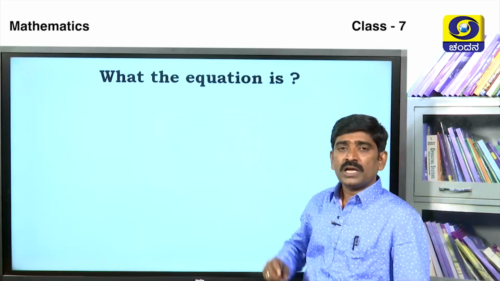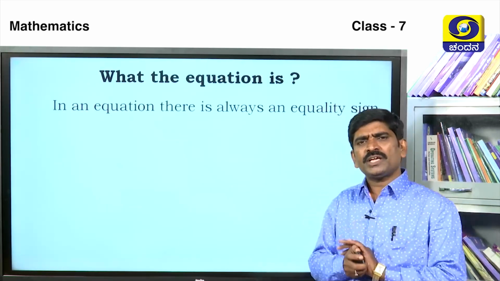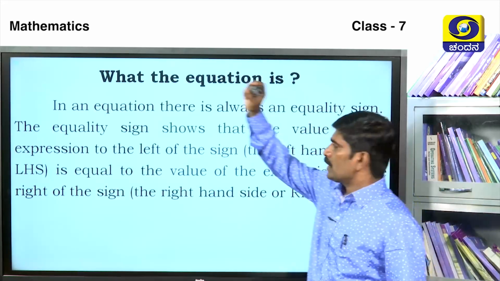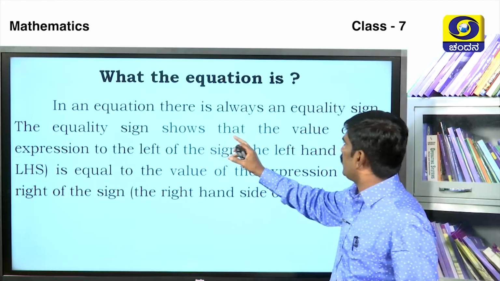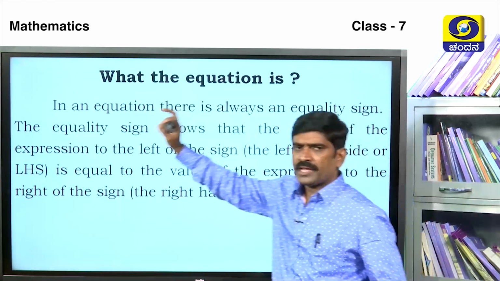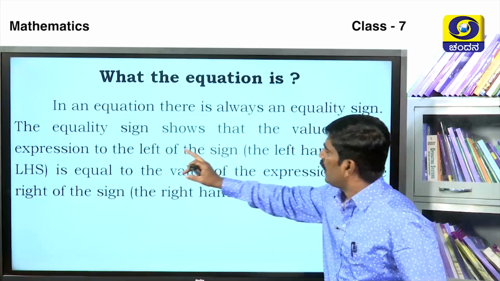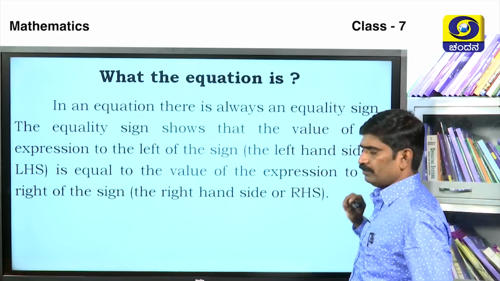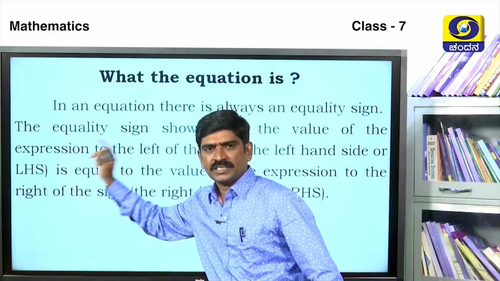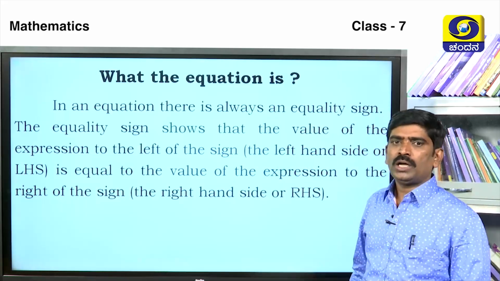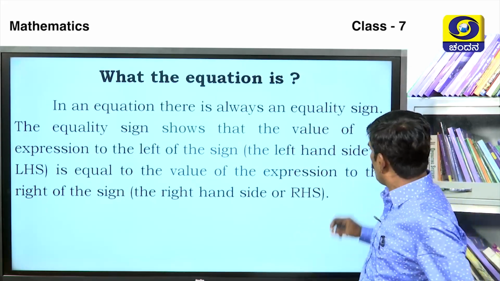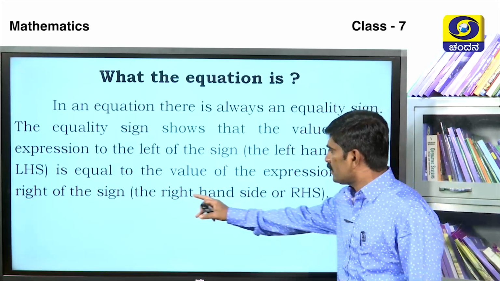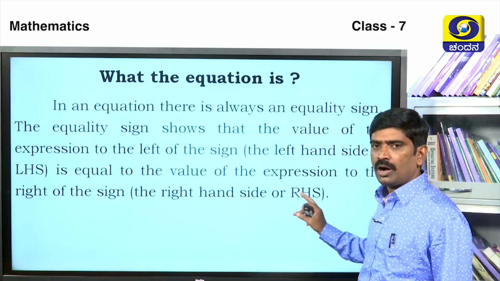Next, what is an equation? In an equation, there is always an equality sign. The equality sign shows that the value of the expression to the left of the sign, that is the left hand side or LHS, is equal to the value of the expression to the right of the sign, that is the right hand side or RHS.